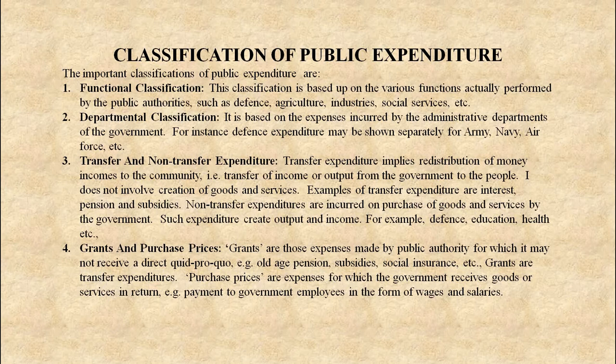For example, under agriculture, expenditure may be divided into irrigation, research and development, subsidies, etc. This is also the most general form of classification adopted in India.